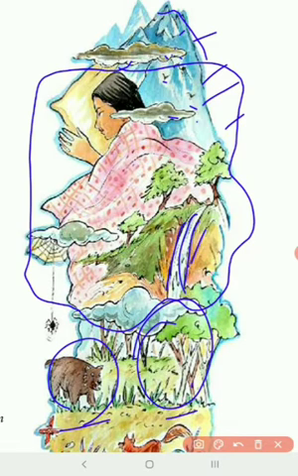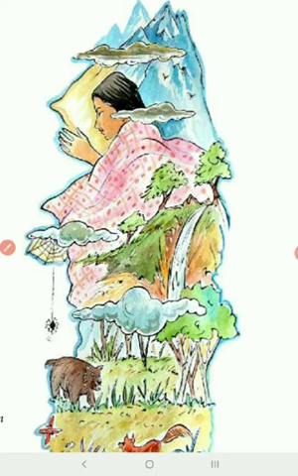Now this girl is sleeping, which means all these things, unknown places, dangerous animals, and beautiful views of forest and river, are all in her mind, and she is dreaming about it. How she is going to respond to the dream is what we are going to see today in this lesson.